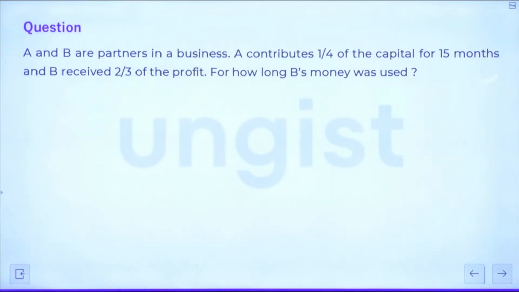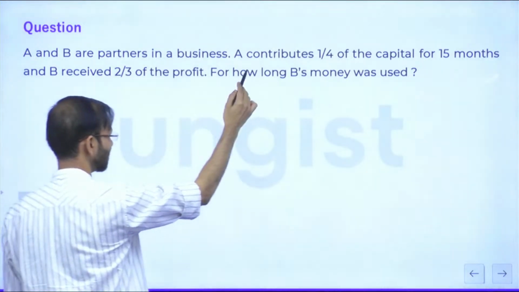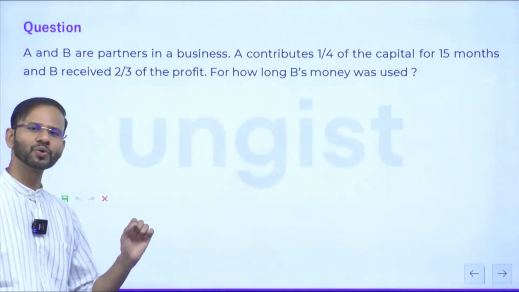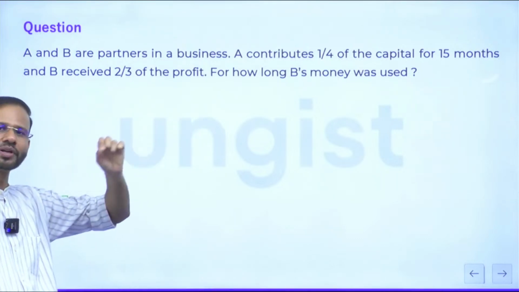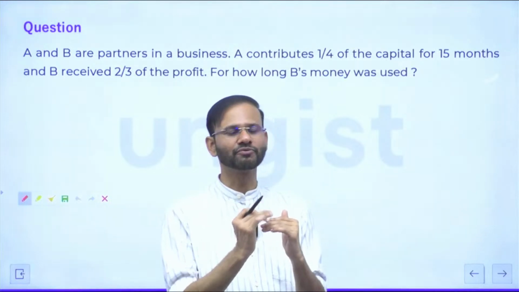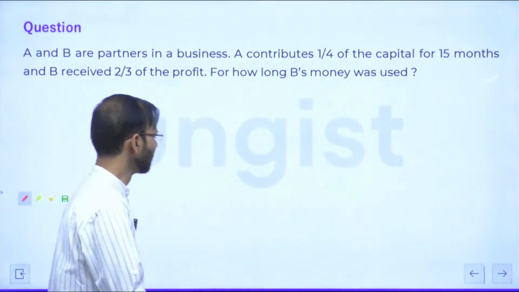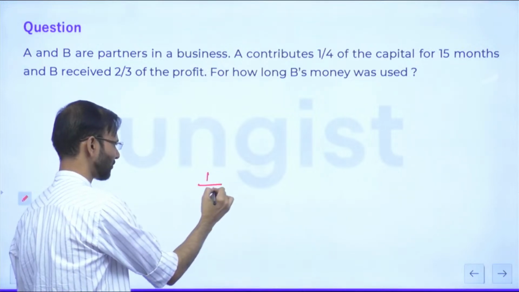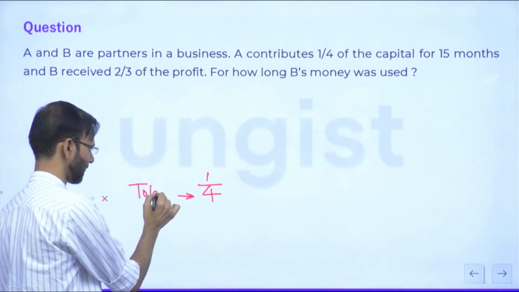अब देखिए guys. Now please wait for a minute. देखिए क्या होता है. Question is saying A and B are partners in a business. A contributes 1/4 of the capital. Right? Everyone, when this type of number comes, 1/4, 2/5, something like this, right? So here, 1/4 of the capital. So this denominator will be considered as total.